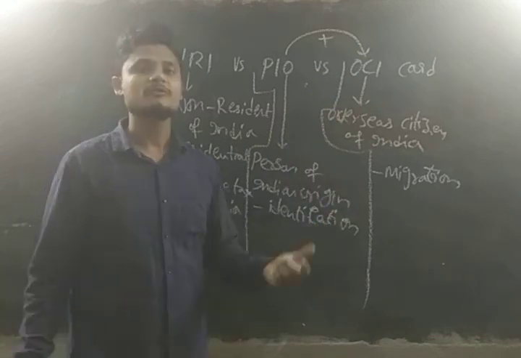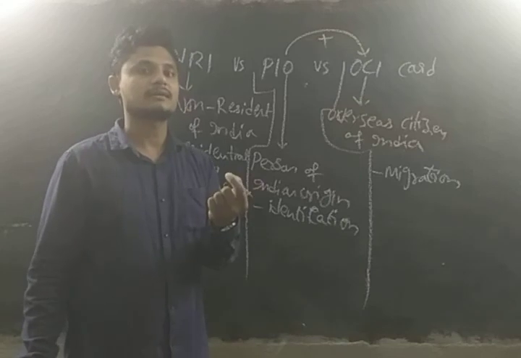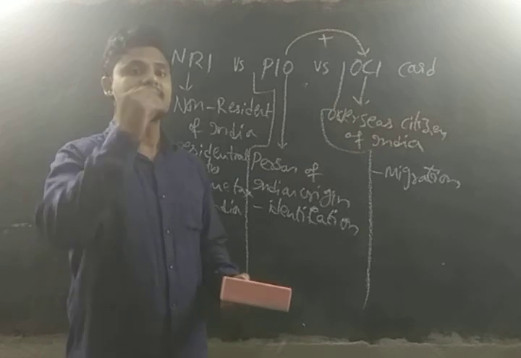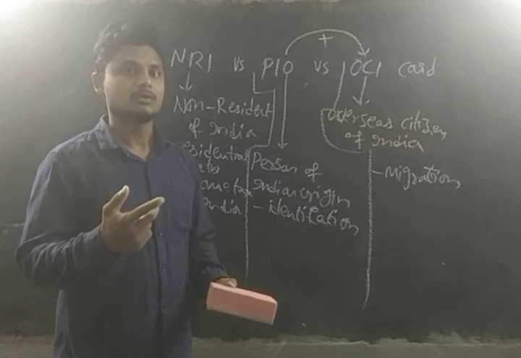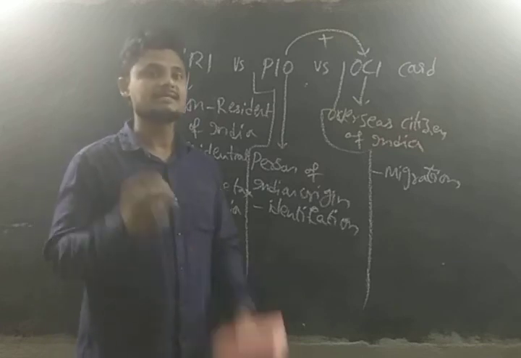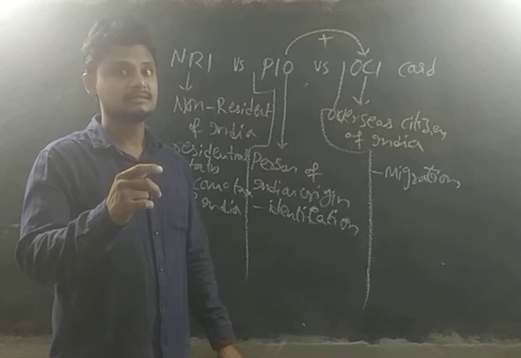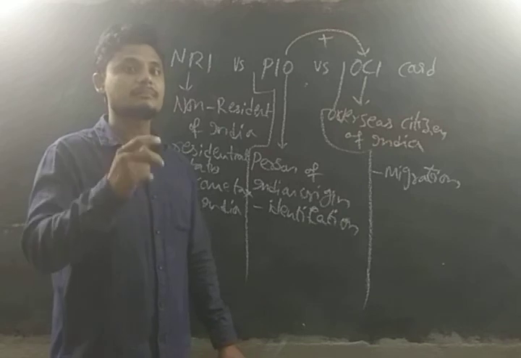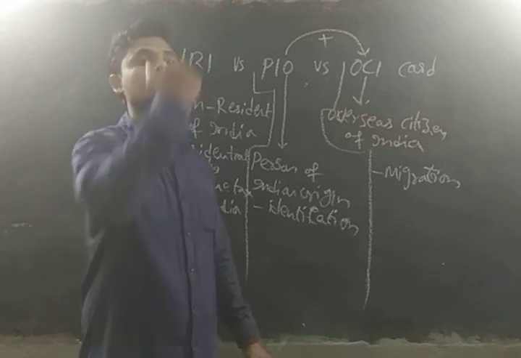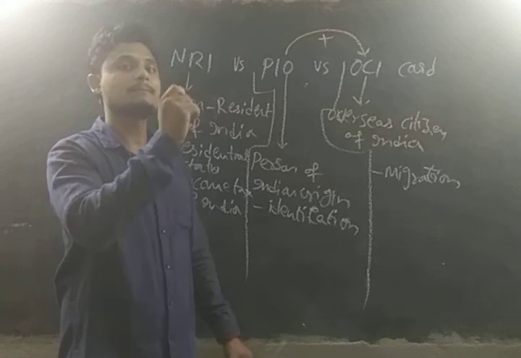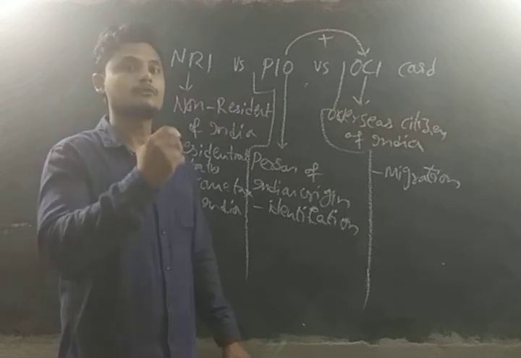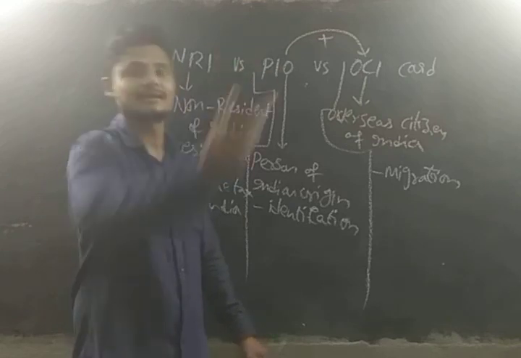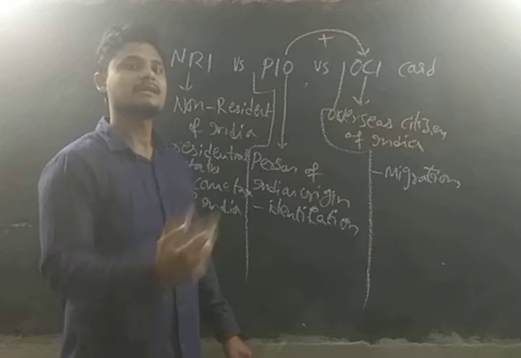Okay, what do you mean by visa and what do you mean by passport, guys? Simply I want to give small clarity. Passport is like an identity card, an identity for one to travel to other countries. Whereas even though we are having the passport, we can't travel to other countries, so we should have visa, guys. That visa is for the particular work we are going for in the foreign country. Like if you want to go for study purpose, you get the visa from that institute where you want to study in the foreign country. Okay, like that, or for any tourism or business.